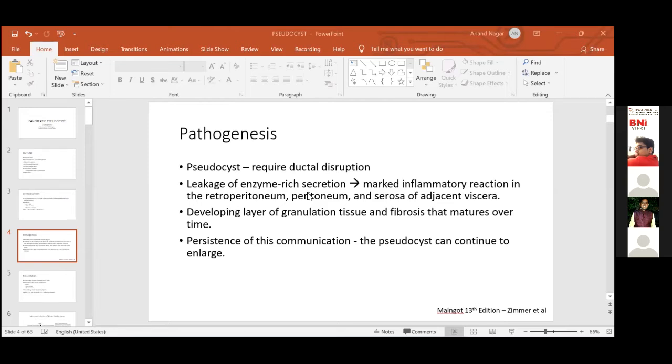The other ways in which pseudocysts present are infections. About 10 to 20% of all pseudocysts get infected.